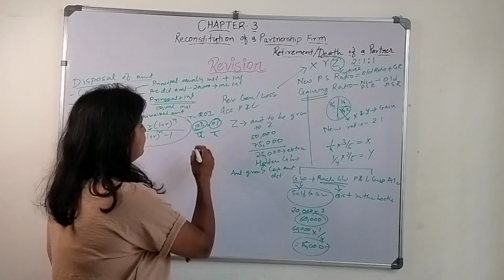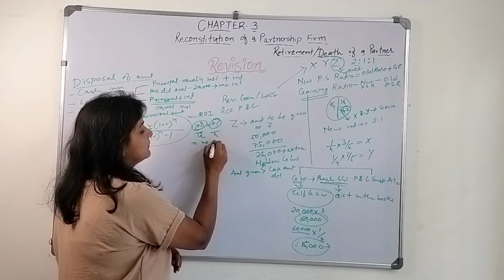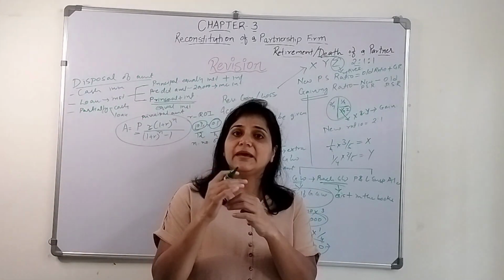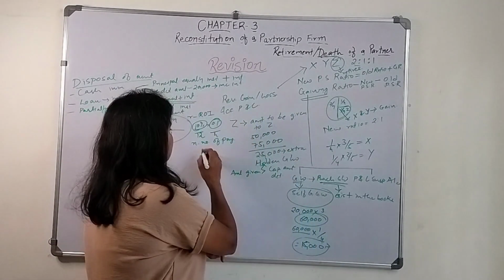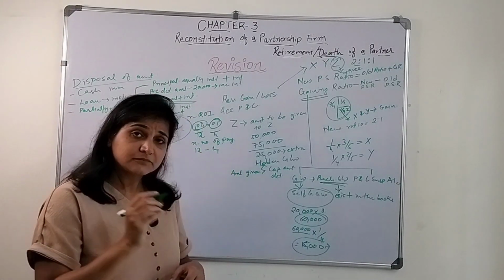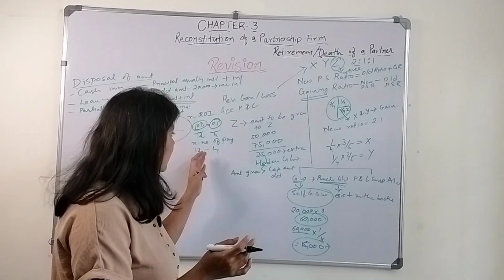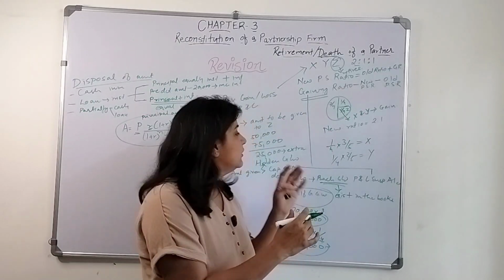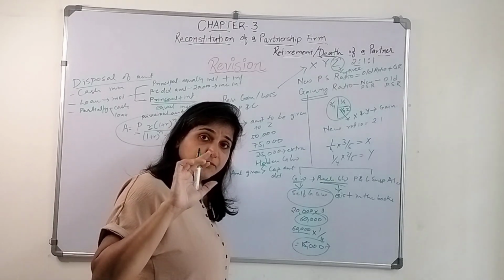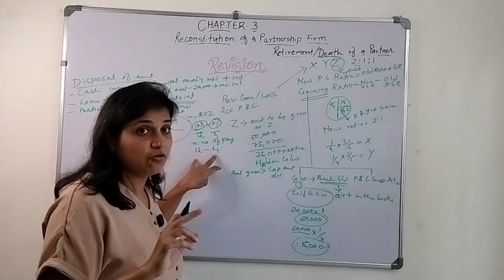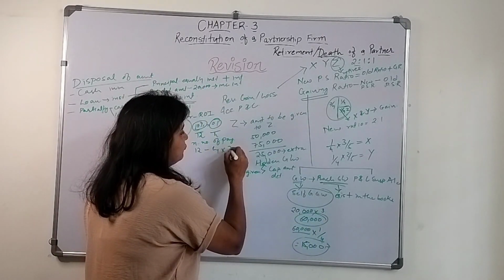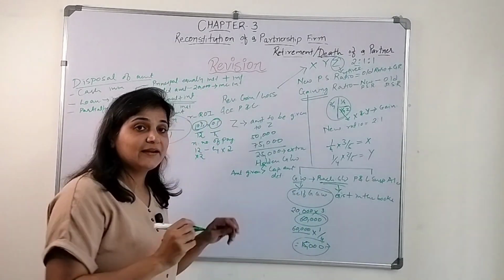And N is the number of payments that you are making. Let's say you are paying monthly for one year, so N will be 12. If you are paying quarterly for one year, N will be 4. But if you are paying quarterly for 2 years, then 4 into 2, or 12 into 2, like that you have to determine.